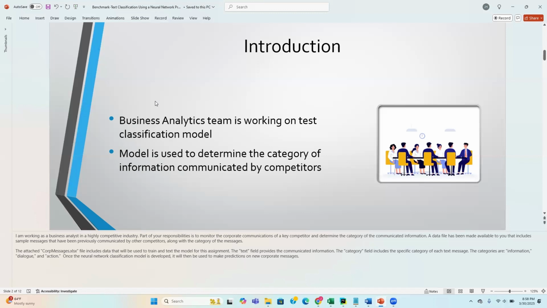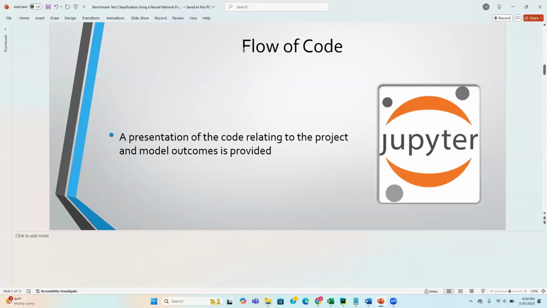Categories we're looking to identify fall into three fields, which are information, dialogue, and action. Once our model is developed, it will be used to make predictions on where these messages follow, which can help generate some useful insights for our organization. So, to begin our presentation, we're going to go over the flow of our code and just show the process of model development, model testing and training, as well as the performance indicators that are generated through our testing processes.